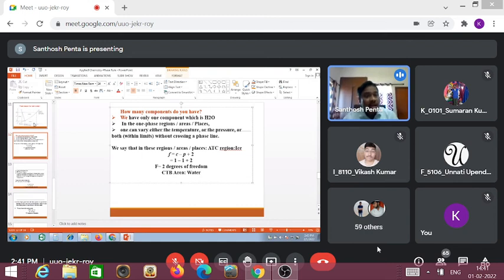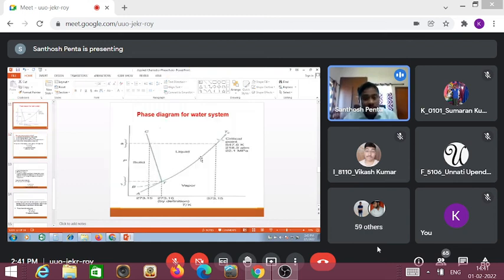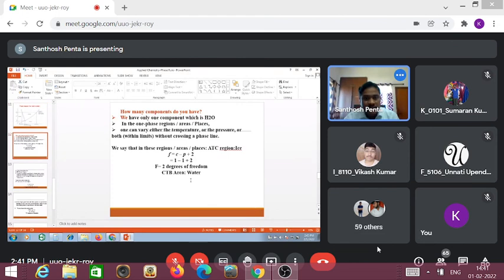Then similarly another area you can take, ATB. That portion is occupied with vapor. In the ATB area, vapor is there. You apply the mathematical formula: F is equal to C minus P plus 2. Number of components 1. Number of phases, only the gas phase. Then 1 minus 1 plus 2, the 1 minus 1 gets cancelled, then F is equal to 2.